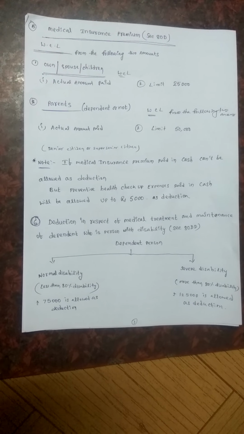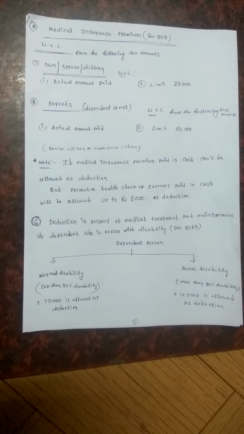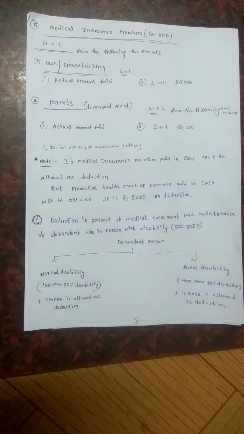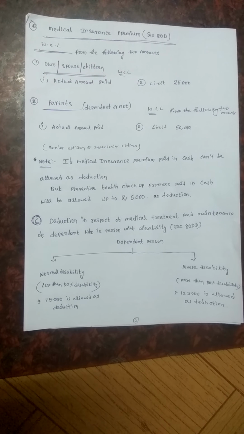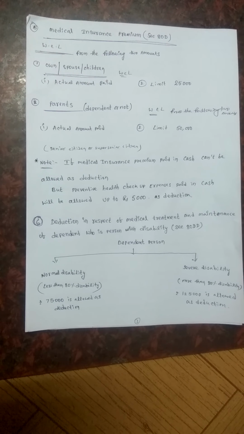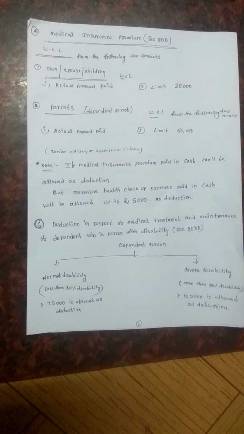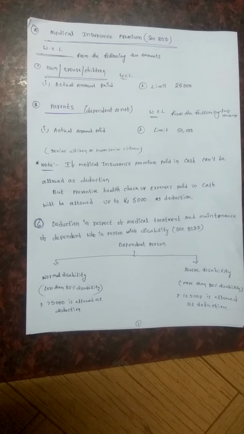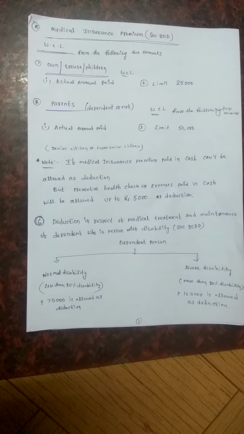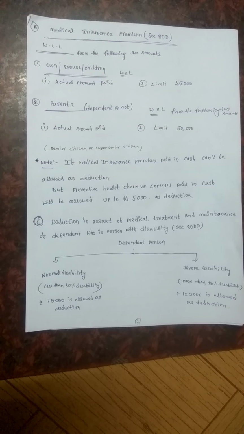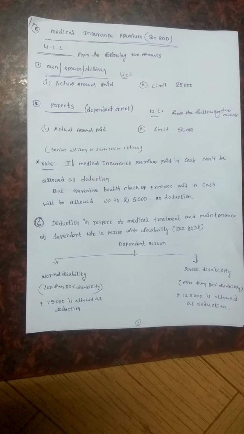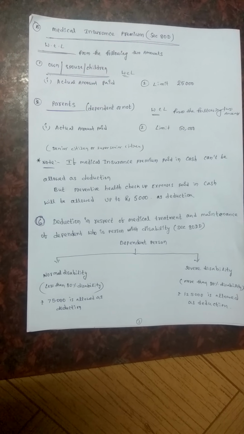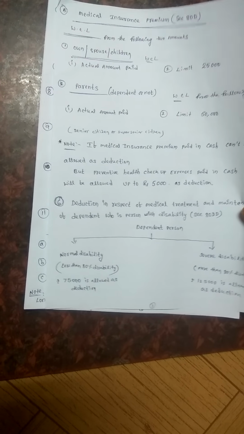And here the preventive health checkup expenses will be given up to 5,000. Even if paid in cash, a maximum limit of 5,000 will be allowed as a deduction under 80D medical insurance premium. And deduction in respect of medical treatment and maintenance of a dependent who is a person with disability, section 80DD. Here, for the dependent person, we have to check whether it is a normal disability or a severe disability. If they have less than 80% disability, 75,000 will be allowed as a deduction. If they have more than 80% disability, then 1,25,000 is allowed as a deduction.